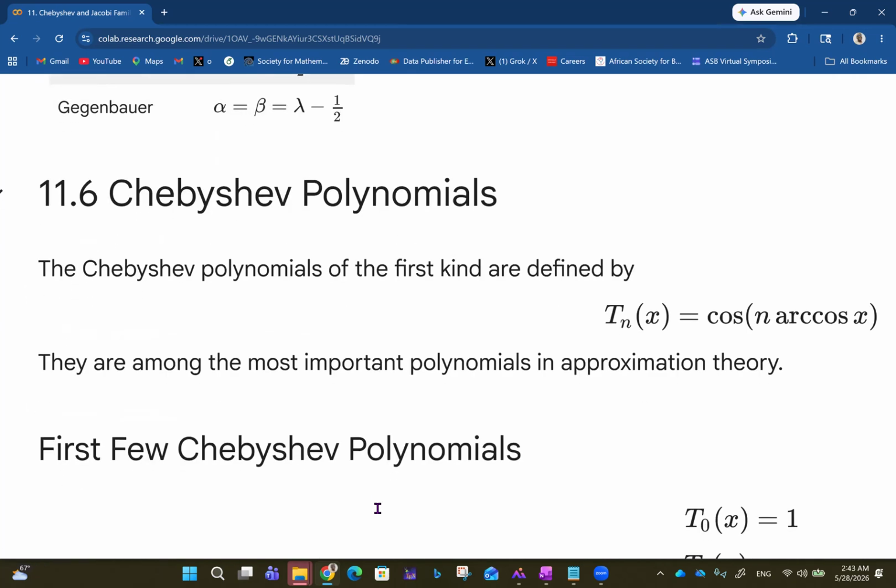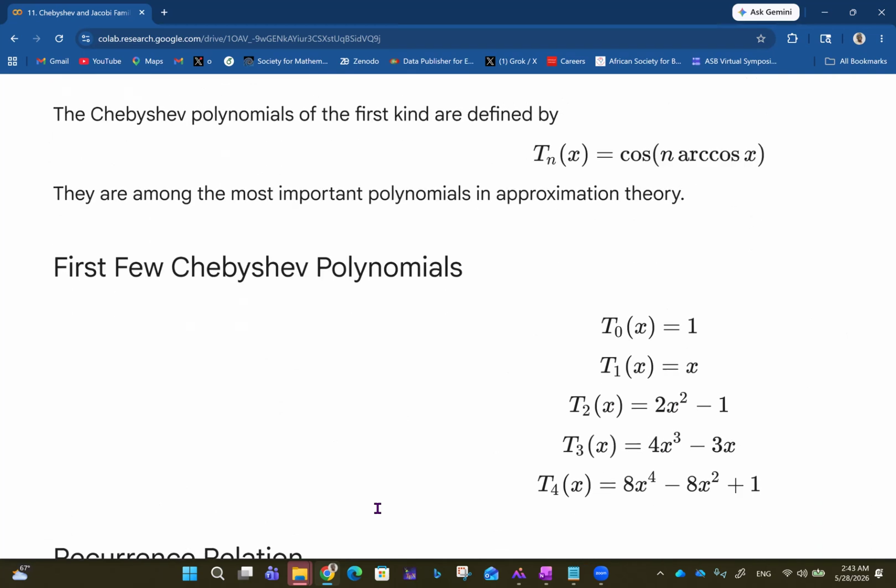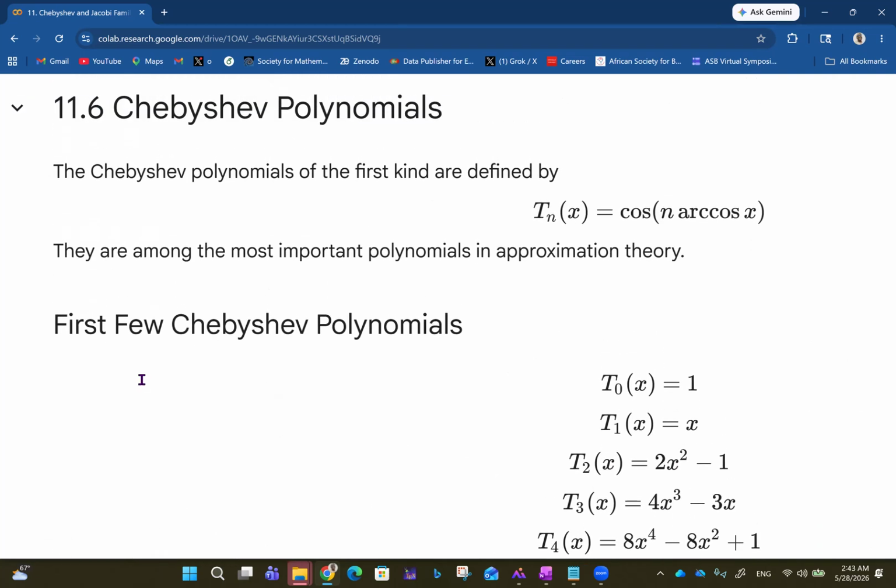And that takes us to the idea of Chebyshev polynomials. The Chebyshev polynomials of the first kind are defined by T_n(x) equals cos(n arccos x). They are among the most important polynomials in approximation theory.